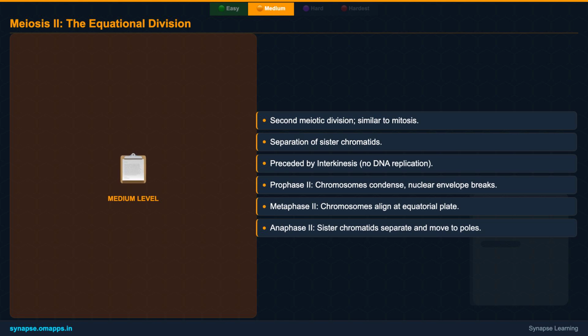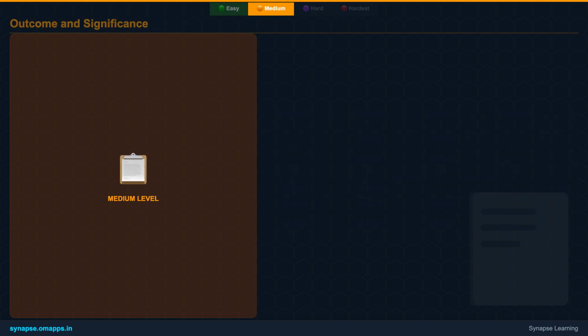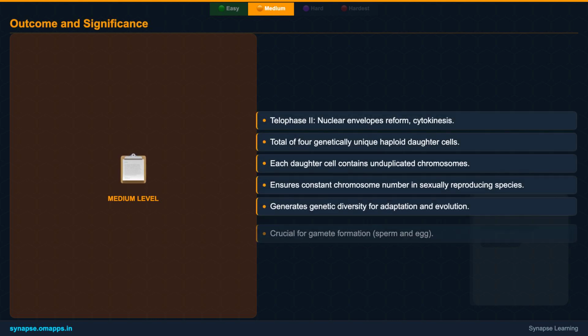Finally, in telophase I, the cell divides, yielding two haploid cells, each still containing duplicated chromosomes. A brief interphase-like period, called interkinesis, often follows, but without DNA replication. Following meiosis I, the 2 haploid cells quickly move into meiosis II, which is often termed the equational division because it resembles mitosis. In prophase II, chromosomes condense again.